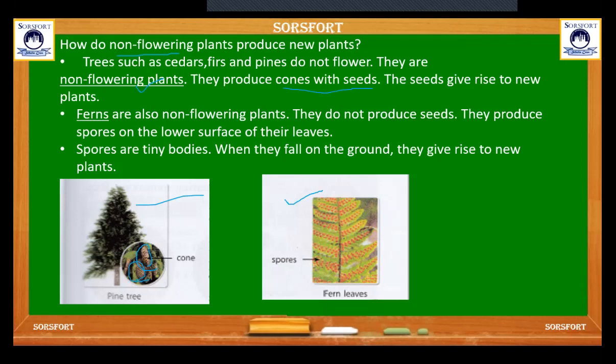They do not produce seeds, they produce spores on the lower surface of their leaves, like this spore. Spores are tiny bodies. When they fall on the ground, they give rise to new plants. So mainly non-flowering plants produce two things. One is spore, one is cone.